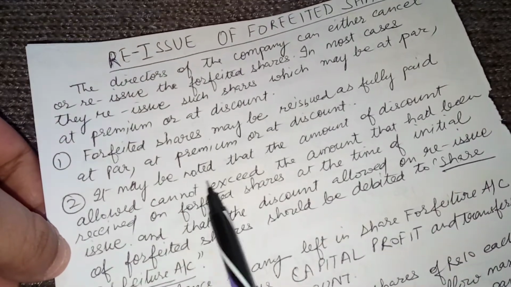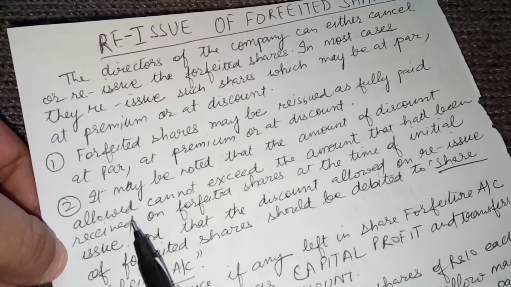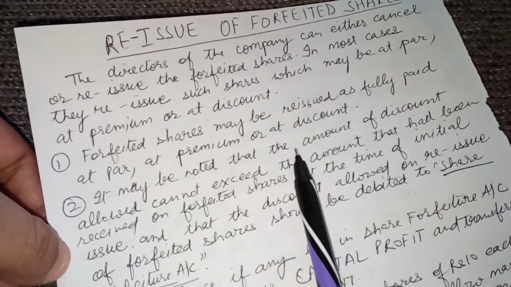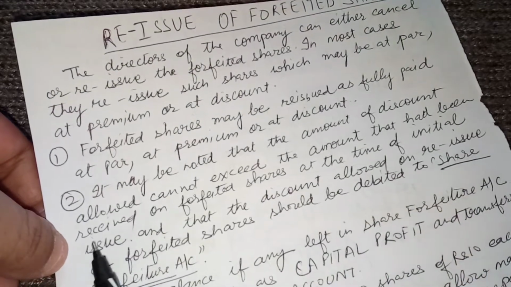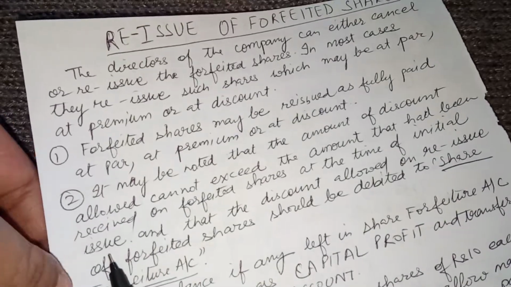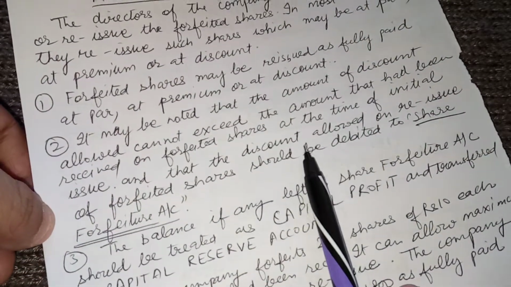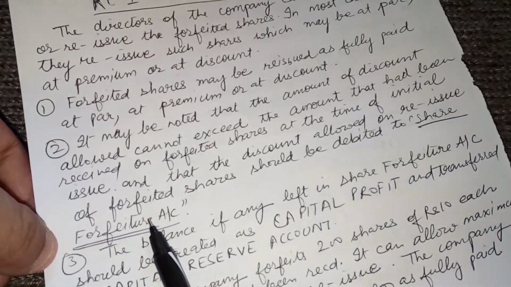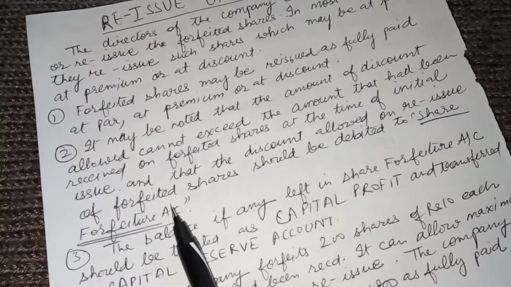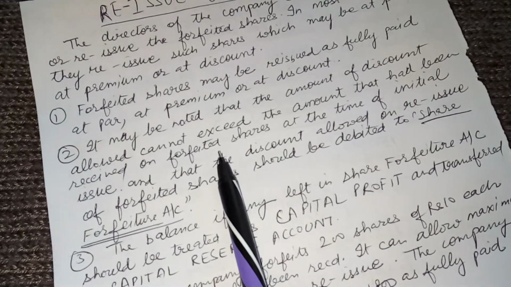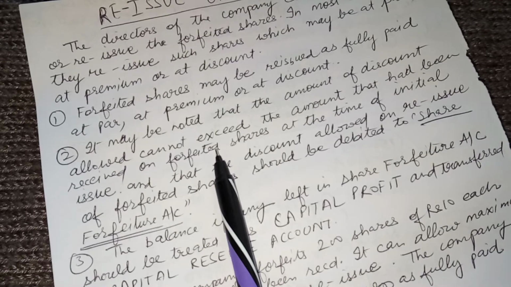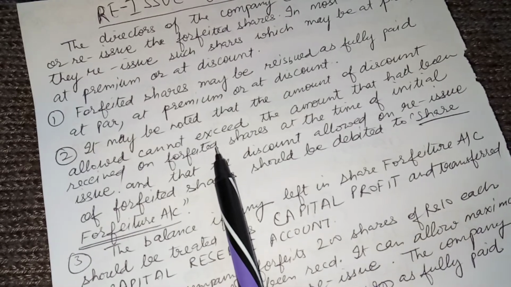Now, the point is that the amount of discount allowed cannot exceed the amount which had been received on the forfeited shares at the time of initial issue, and that the discount allowed on reissue of forfeited shares should be debited to share forfeiture account. Now, two points are there. Number one point is that the discount allowed cannot exceed the amount already received.